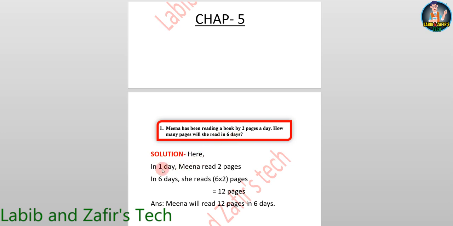Solution here. In one day, Meena read 2 pages. In 6 days, she reads 6 into 2 multiplication pages equal 12 pages. We know 6 into 2 equal 12. If you know the times table of 6 or 2, you can answer it quickly. It's better for doing multiplication word problems to memorize the 1 to 10 times table. Answer. Meena will read 12 pages in 6 days.